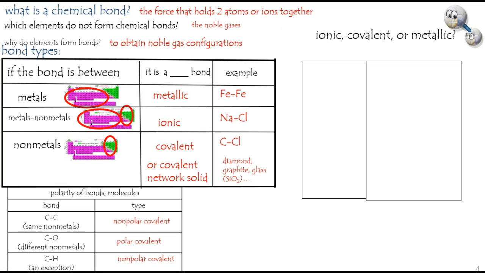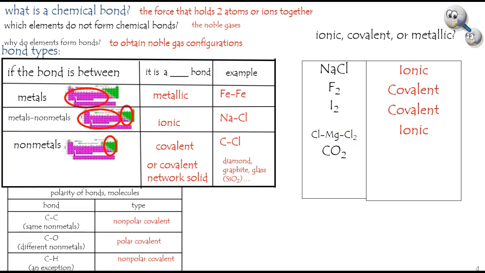Okay, let's test it. Is it ionic, covalent, or metallic? Sodium chloride, ionic. Fluorine, two identical nonmetals, I'd say covalent. You could even say nonpolar covalent. Iodine, same deal. The chlorine to magnesium bond is a metal to a nonmetal. I'd call that ionic.